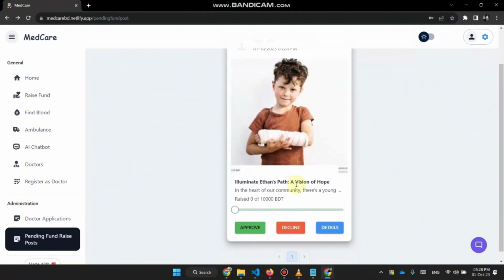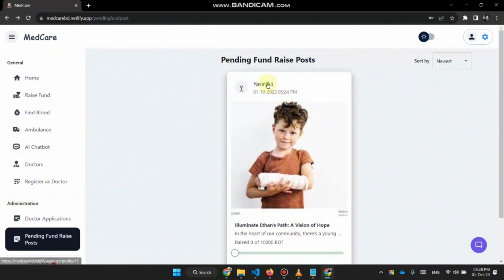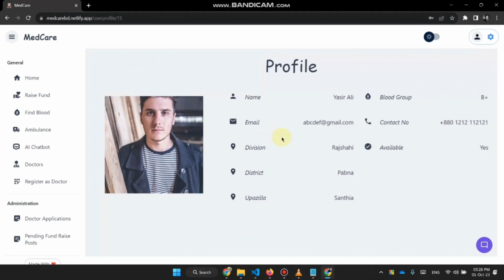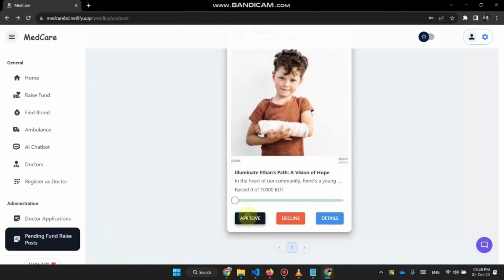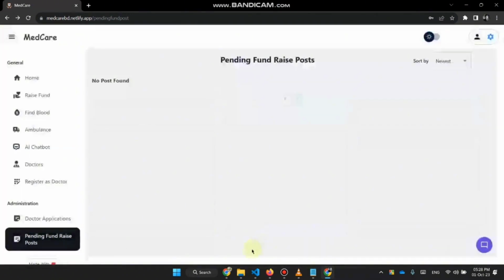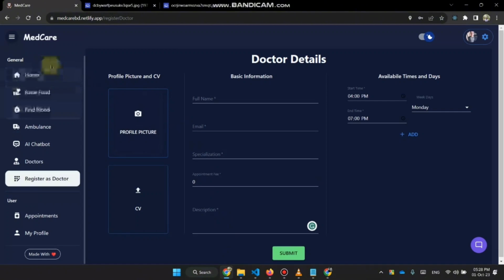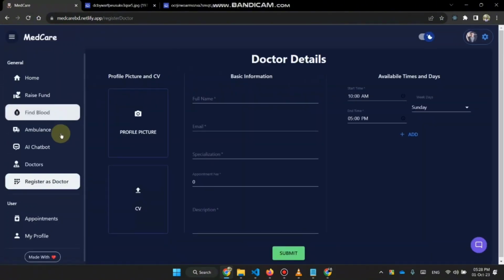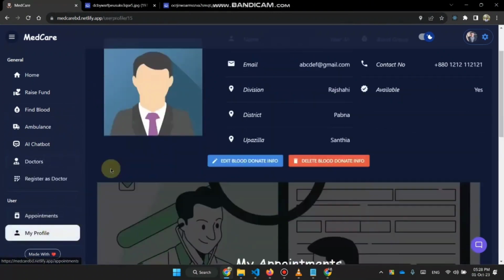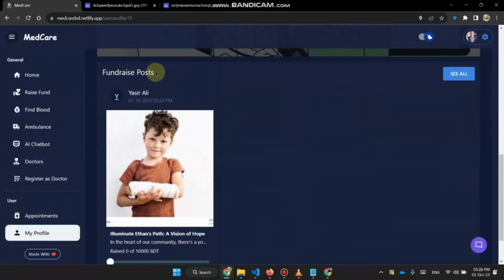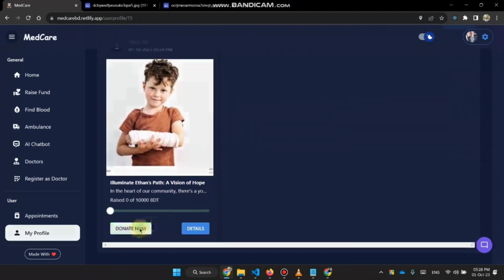I uploaded this post a few minutes ago. I can see that profile here. Yes, approved it. Let's navigate to that user page. Here, if I refresh it, I can see my post as approved. So it is no longer pending, it's already updated. Now I can donate to it.